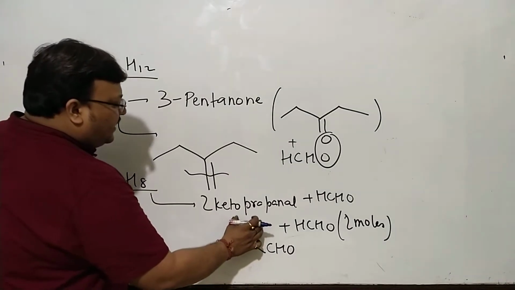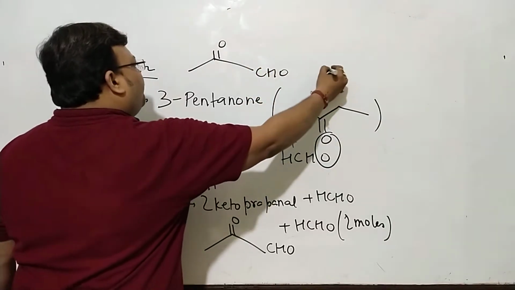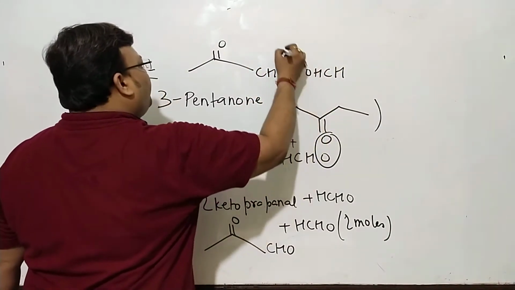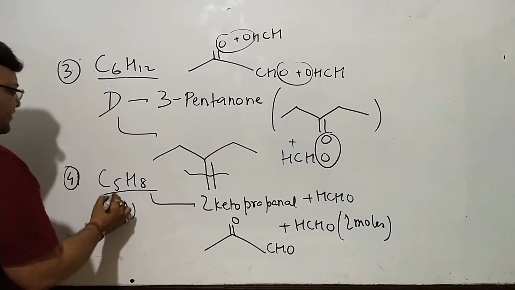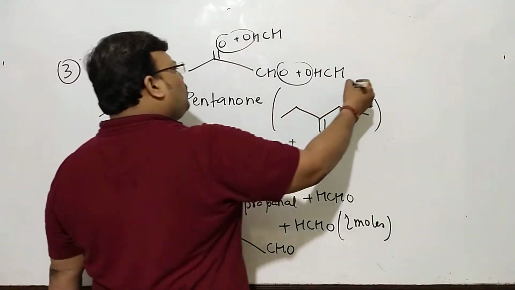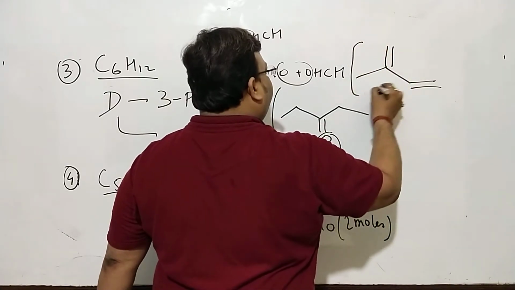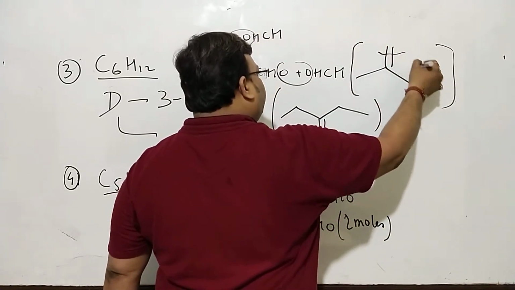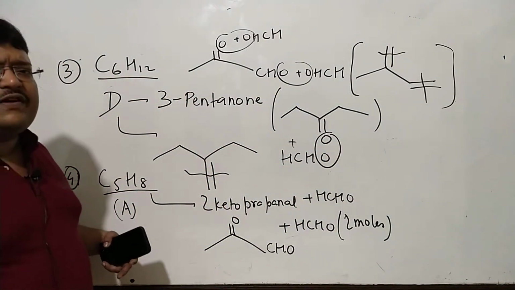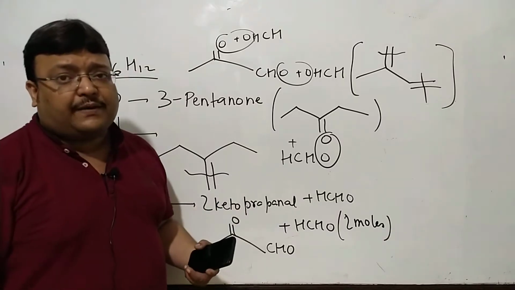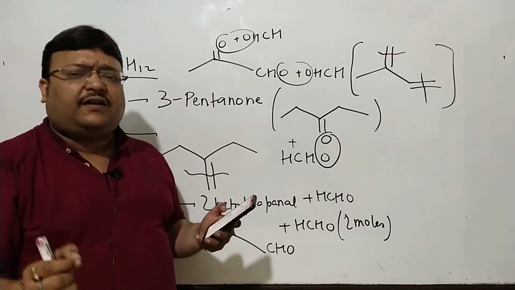You want to place a formaldehyde here, and suppose if you do that, you place a formaldehyde here and you place a formaldehyde here. Well, this is how you arrive at the structure of the C5H8, which might look like this. This will be C5H8 which you are looking for. Formaldehyde there, formaldehyde here, and this is 2-ketopropanol. You will also confirm that C5H8 will have degree of unsaturation 2, which will mean 2 pi bonds. So yet again, this was a little bit of trick involved.